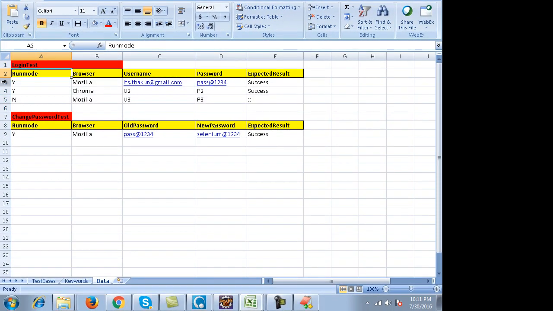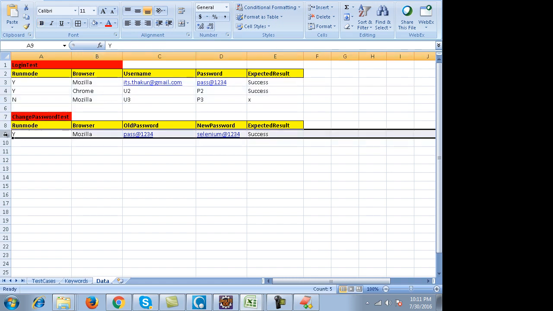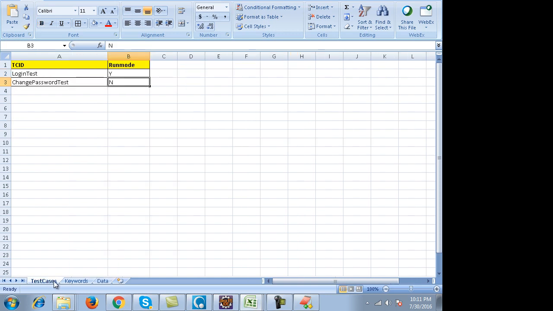For the login test I had arranged the data in multiple rows, 3 rows. For the change password test I had just kept 1 row of data. The expected result was also given over here. And then we also had a sheet known as test cases.